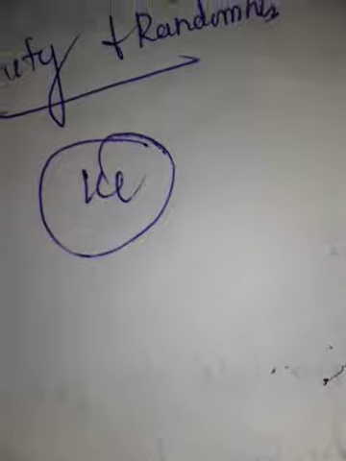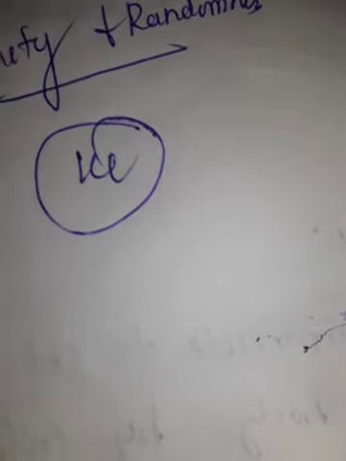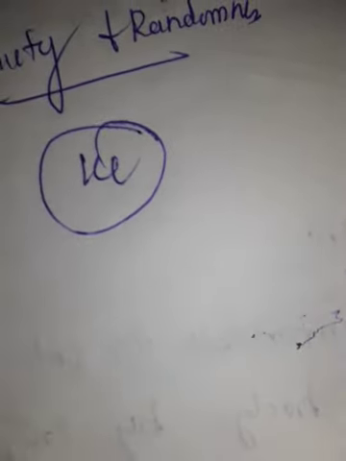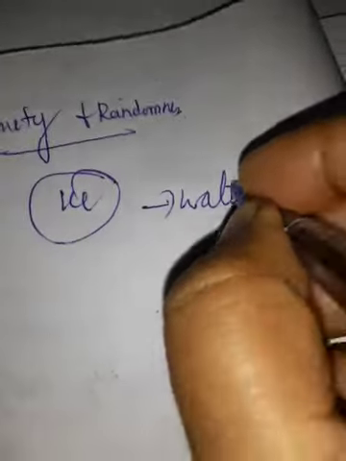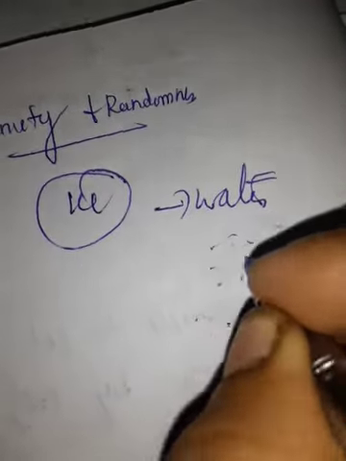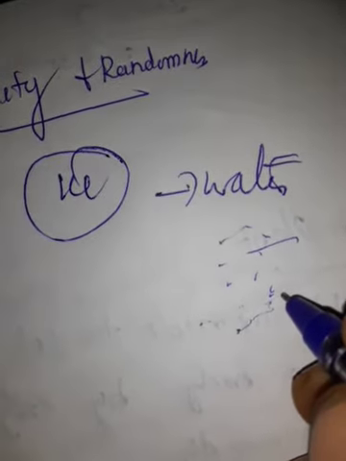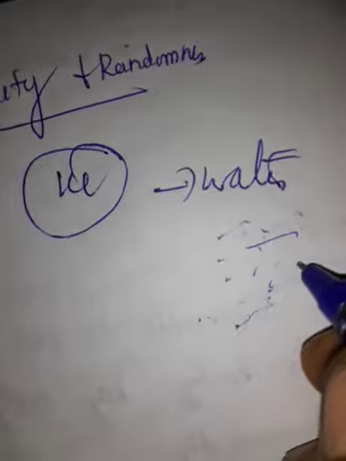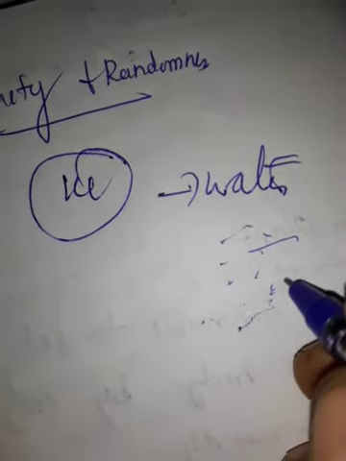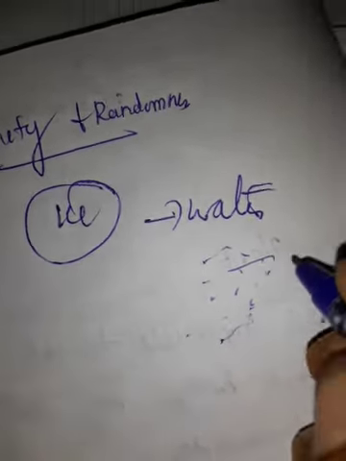But when ice melts, the water molecules become disorganized and can move freely. When ice becomes water, the water molecules can freely move. The movement of the molecules becomes even more free in the vapor phase.